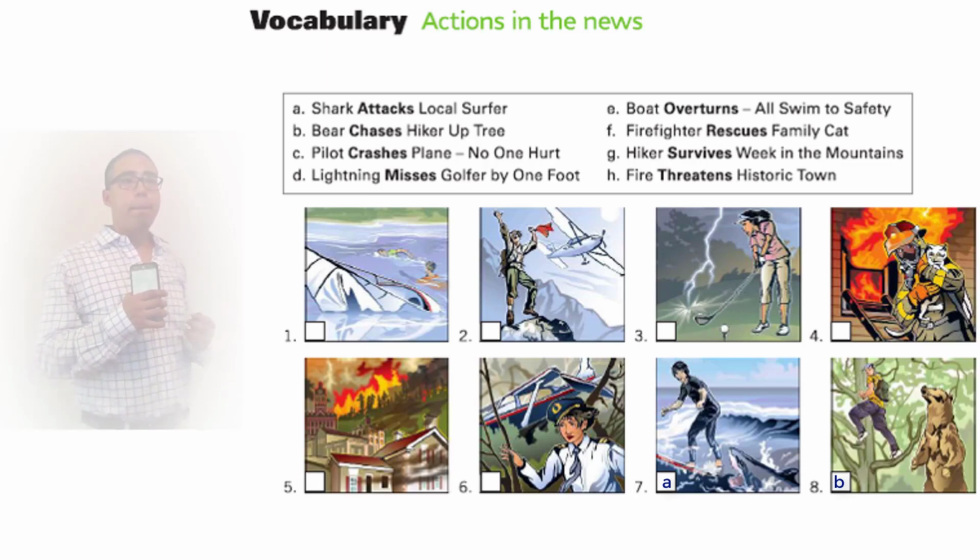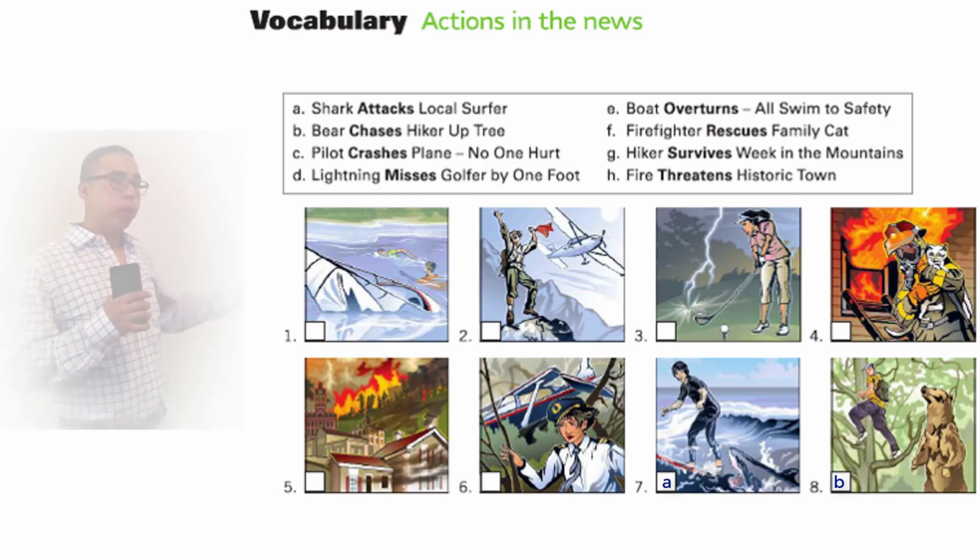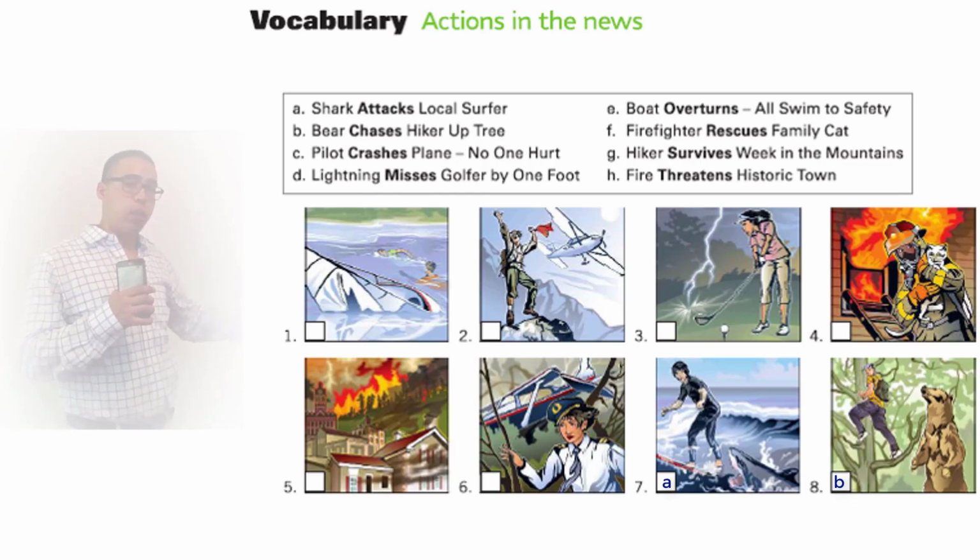Now C. Pilot crashes plane. No one hurt. Now where can we see a plane? There's 2 pictures here with a plane in them, but one is in the air and the other one is on the floor. And it says the pilot crashes the plane. Therefore, it won't be in the air. And we can see a woman with a uniform, a pilot uniform. So she's the pilot that crashed the airplane. Number 6 is C.